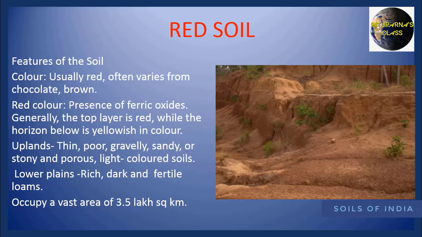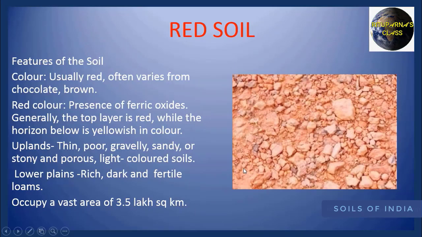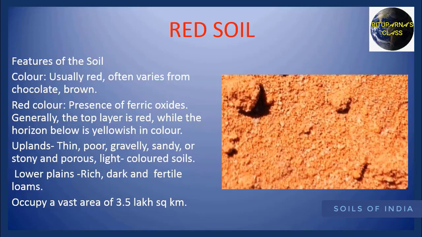If you go to the uplands or the plateau region, you can see that red soil is thin, poor, gravelly, sandy or stony and little porous in nature. And the color of the red soil in the uplands is light. But again, if you come to the lower plains, it is rich, dark and fertile loams. It occupies a vast area of 3.5 lakh square kilometer.